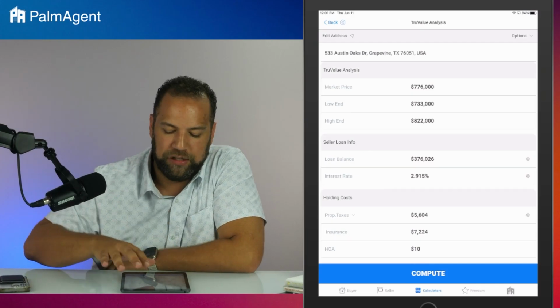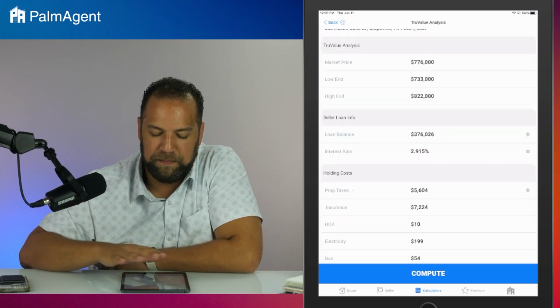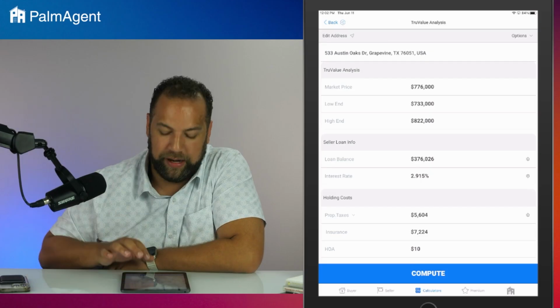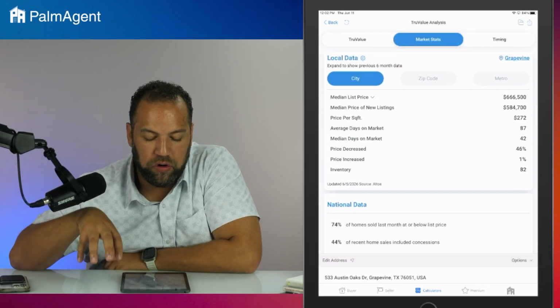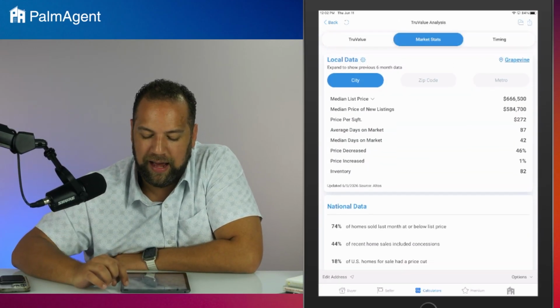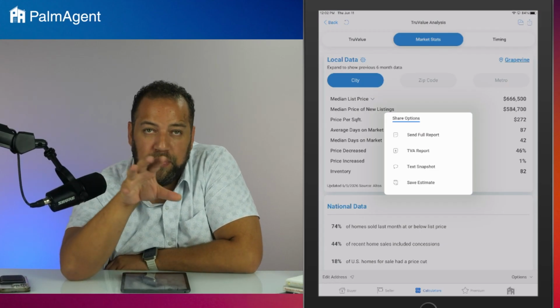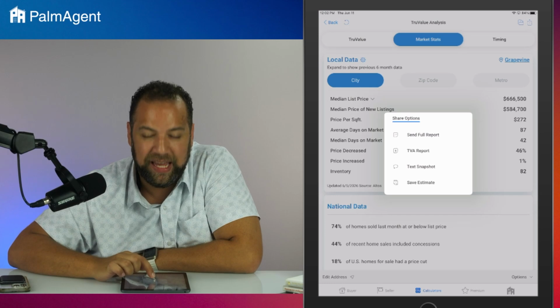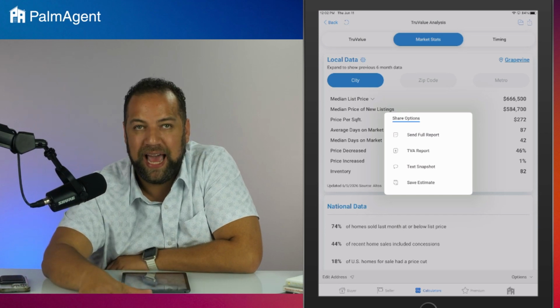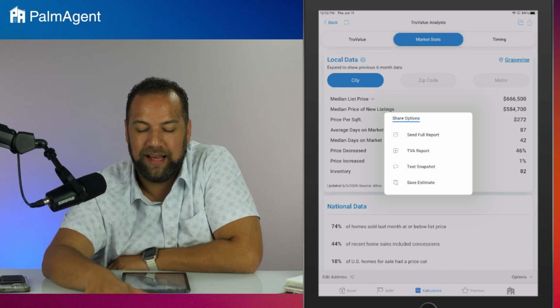Oh, how do we get to the full report in the last piece? Okay, so we're on our true value analysis. If I can get my screen back up, if you want to switch scenes for me, Chris. So the full report. So I'm on my true value analysis input screen here. I'll press compute. On our result screen, that share icon in the top right corner, the full report is just the one page. The report that I just went through is actually the TVA report. That's that 5-page packet that you'll be able to access.